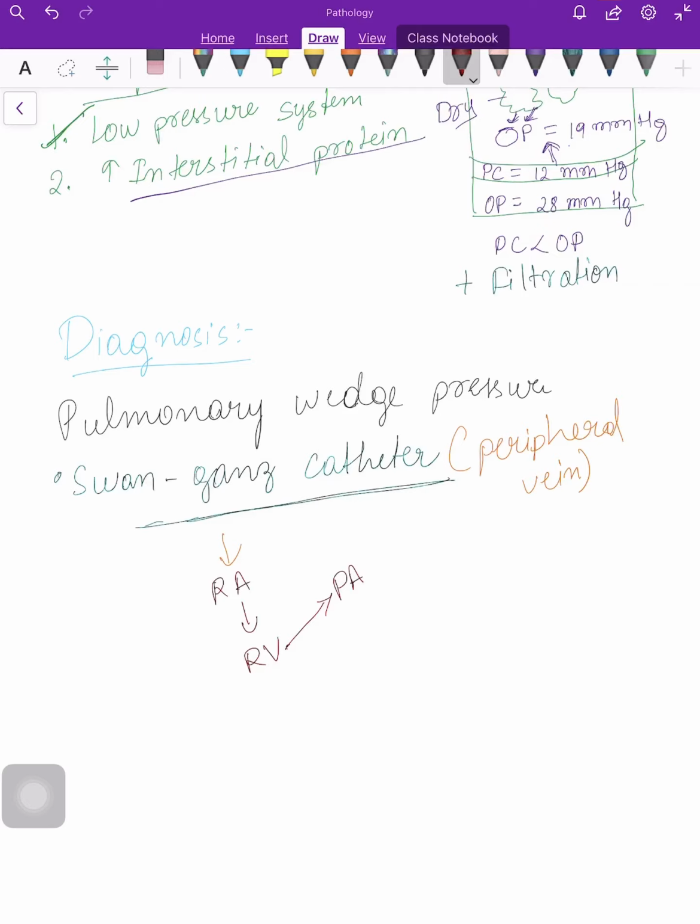In the pulmonary artery, the balloon inflates or deflates, and according to that, the wedge pressure is measured. The normal wedge pressure is 12 to 18 millimeter mercury.